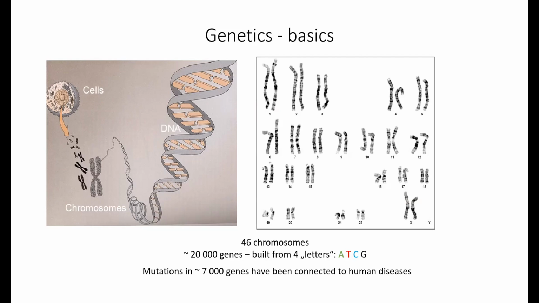What we also know is that more than 7,000 genes out of the 20,000 have to date been connected to a monogenic disease. When I say monogenic disease, it means that one mutation really leads to a disease. It's that one single alteration. In most cases, one of these letters is changed, and it causes a disease. If you look at it from such a perspective, it's quite crazy. But that's just the way it is.